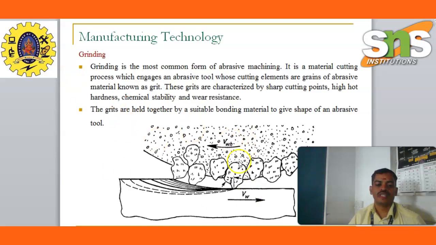Different types of grinding wheels are available based on the material. Selection of the grinding wheel is very important. First is the material hardness of the grinding wheel, and then the grit size, or grain size. These are very important in grinding wheel selection.